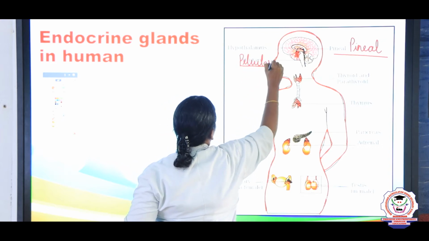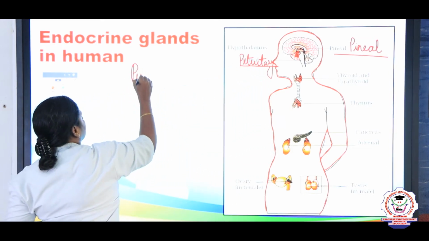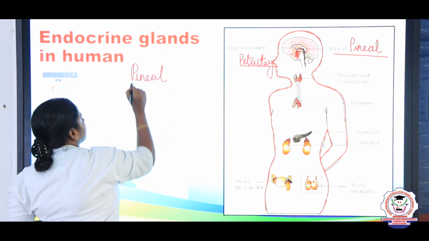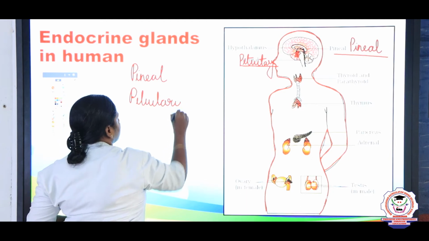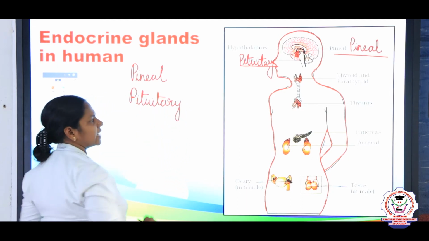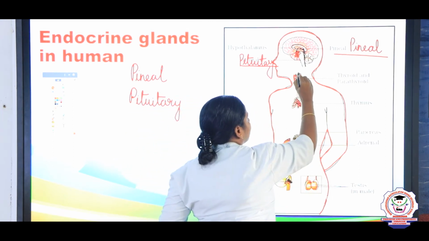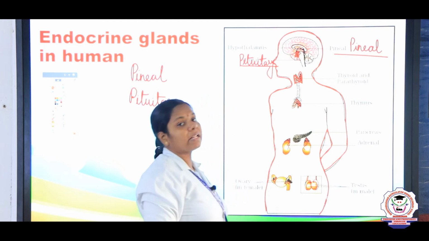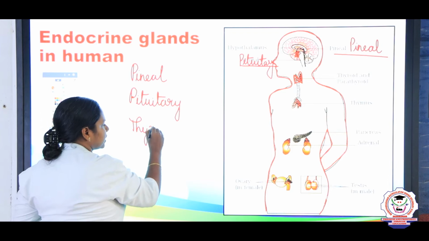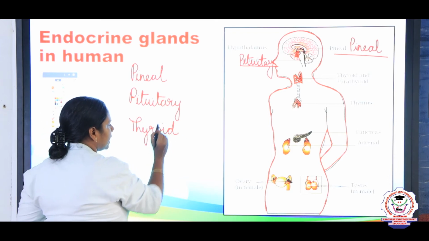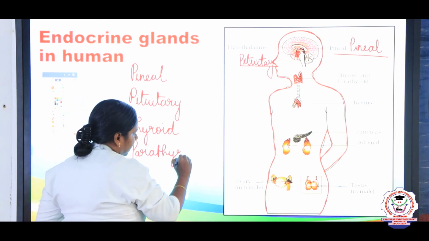So, what is the first gland, children? First we discussed about the pineal gland. Next we discussed about the pituitary. Next, in the neck region there are two glands. One is the thyroid, and inside the thyroid, parathyroid glands are present. So thyroid, which is responsible for thyroxine secretion.